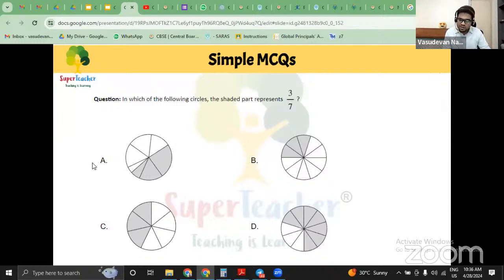Now, can somebody say why not A for that matter? Everybody's coming with option C as the right answer, but why not A? A has got 7 parts and 3 are shaded. So 3/7 could be the right answer, right? Could be the right answer. Any maths teacher out there or anyone out there who would like to say? Is it important for fractions to have equal parts? Does that mean equal parts is actually what are called fractions? Okay, proper fraction. Each part is not equal. Yes. Okay, some people say A is not equally divided. They're not equal parts. Okay, equal division is necessary.